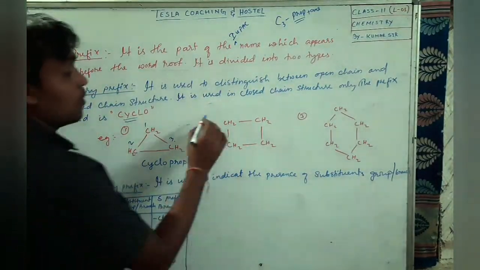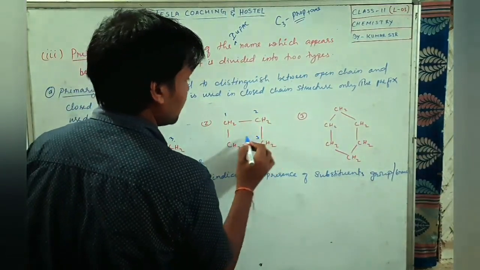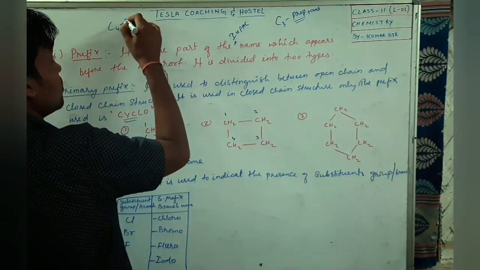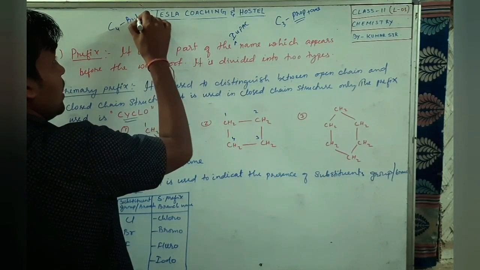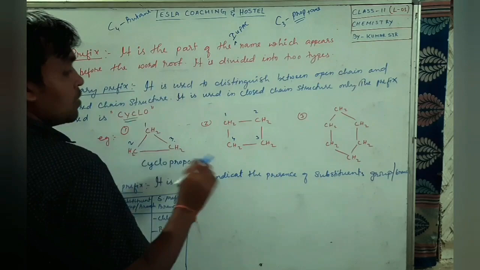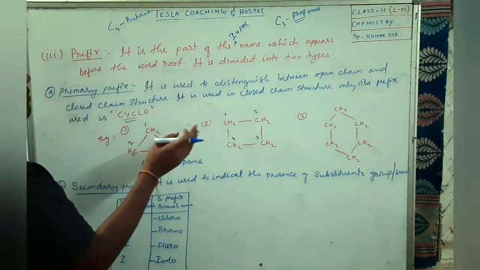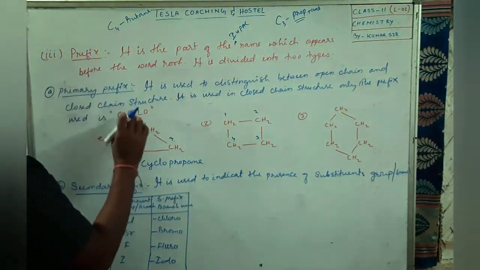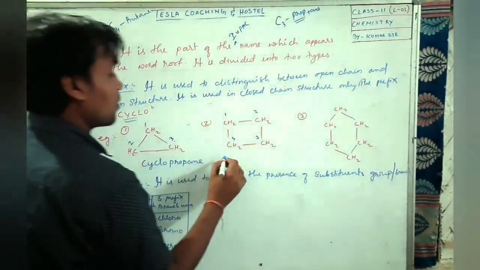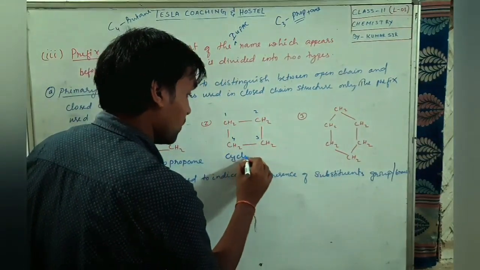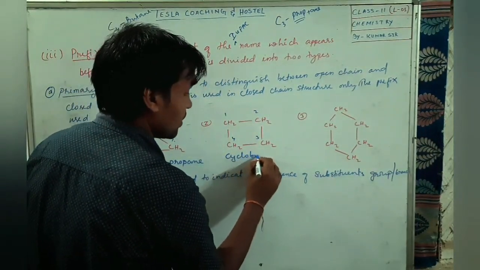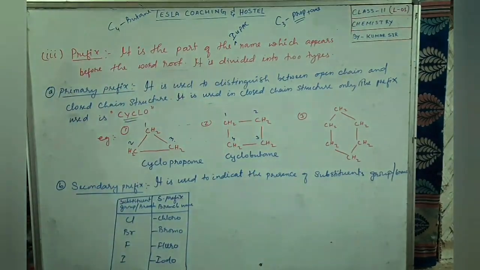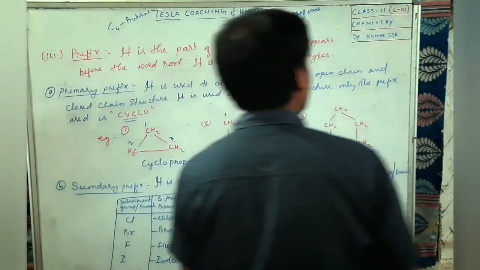Now you see here how many carbons are there? 1, 2, 3, 4. Four carbons. For four carbons we have the word root but, and all are single bonds, so ane. Since it is a closed structure, is there any way to enter inside? No. So we use the prefix cyclo. So the name will be cyclo, but, all single bonded so ane: cyclobutane.